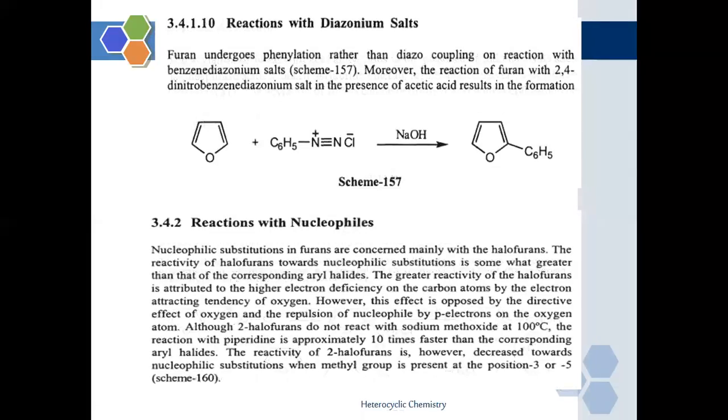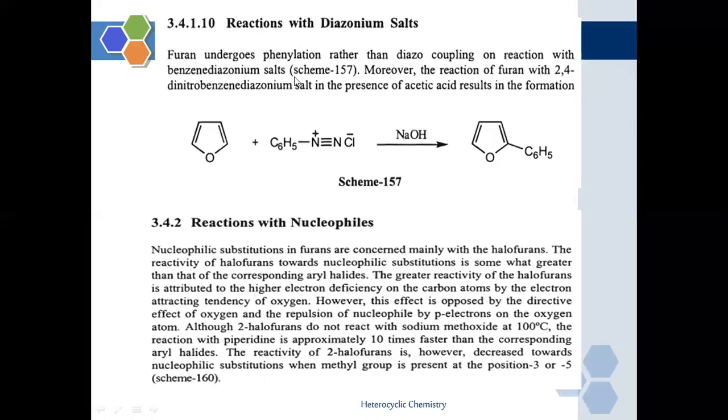Now, reaction with diazonium salts. We know the diazonium salt is formed when a primary amine reacts with mineral acids. Now when furan reacts with the diazonium salt, furan undergoes phenylation rather than diazocoupling on reaction with a benzene diazonium salt.